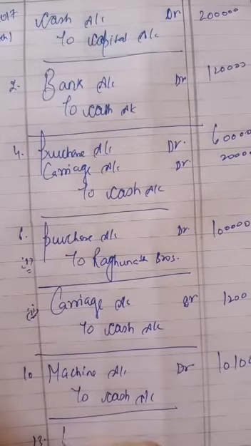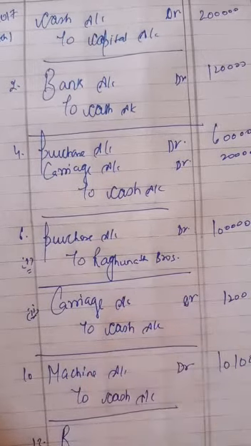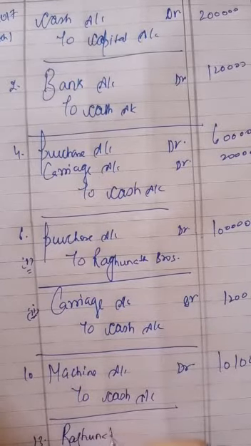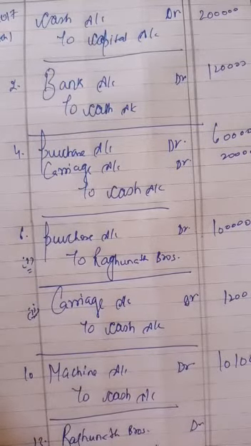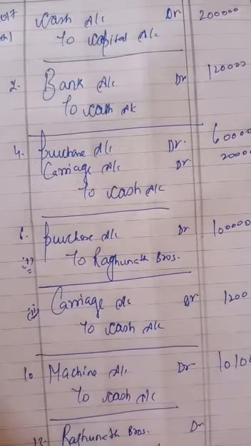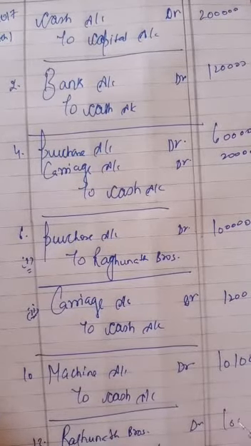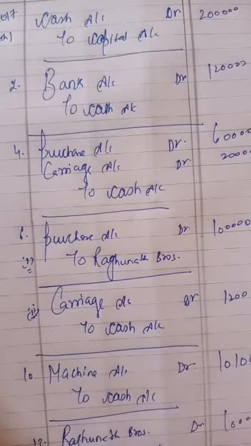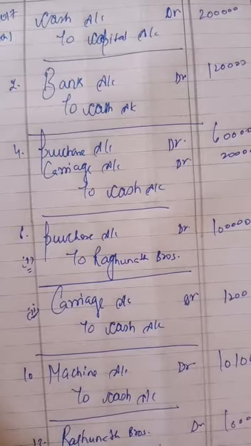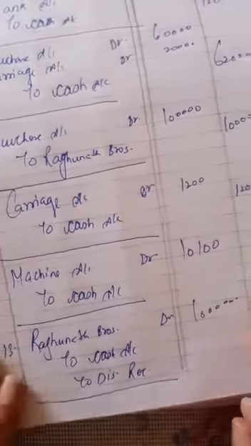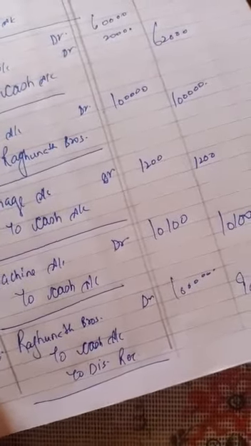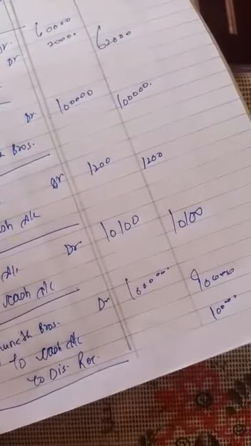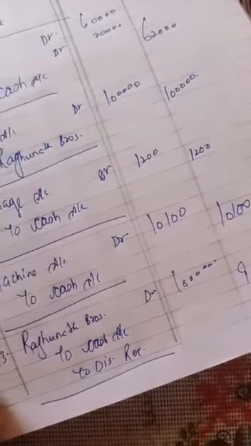Payment made to Raghunath Brothers by check after getting 10% discount for prompt payment. We have paid to Raghunath Brothers, from whom we have purchased goods on credit 1 lakh. Now we are paying Raghunath Brothers. Debit the receiver, credit what goes out. To discount we have received. 1 lakh was to be paid and we took a discount of rupees 10,000. Means 10% of 1 lakh is 10,000. Now how much we have paid? 90,000. Getting my point?